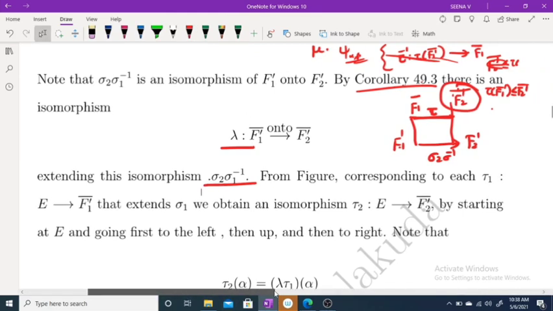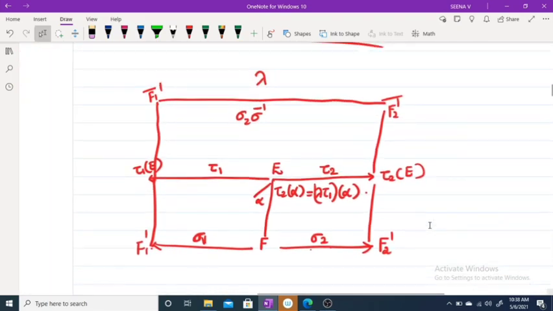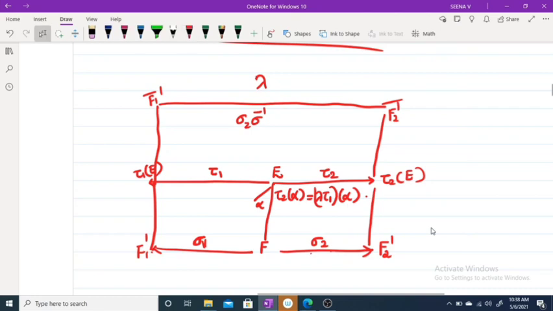Now, if you look at this figure, this is lambda. This is tau 1, a map from E to F1 dash closure.